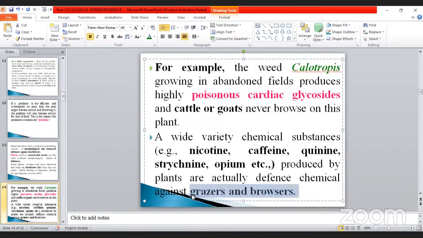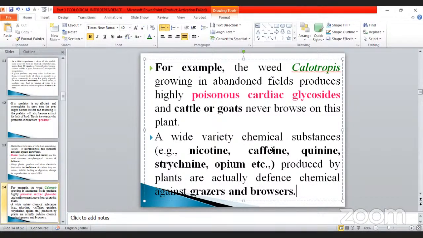Why? Suppose some animal is unexpectedly eaten by the predator, what happened? It will lead to some difficulties, like hallucination. Hallucination is nothing but they forget themselves, due to taking these types of substances, nicotine, caffeine.